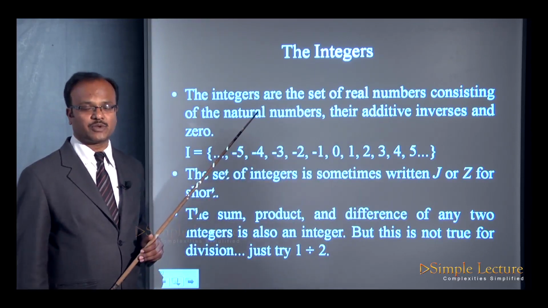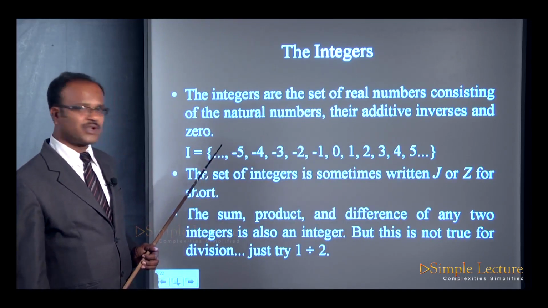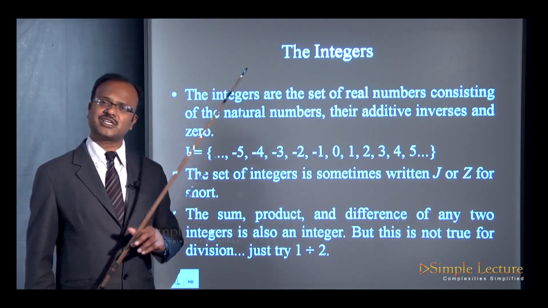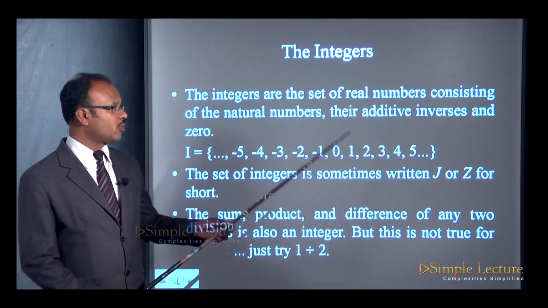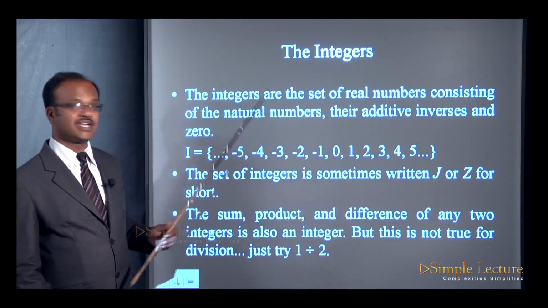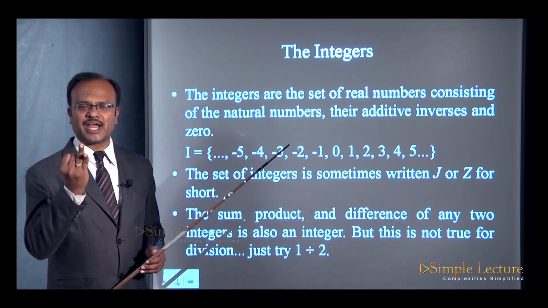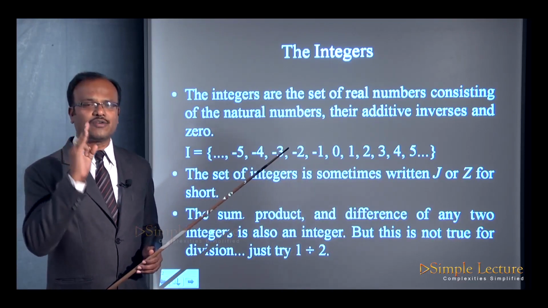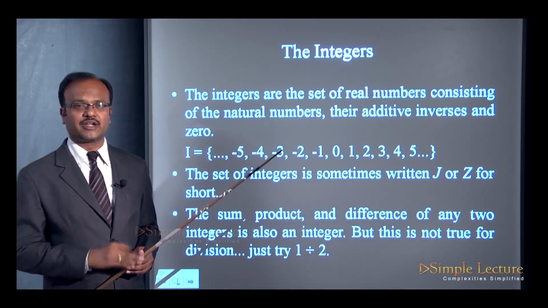Minus 6 when you multiply that. So minus 6 again is found here. So multiplication of two integers is again an integer. Subtract any two integers. Work out what is 3 minus 5? It is minus 2. Yes, again it is found in this set. So therefore the addition, subtraction, multiplication of the integers will again lead to an integer.